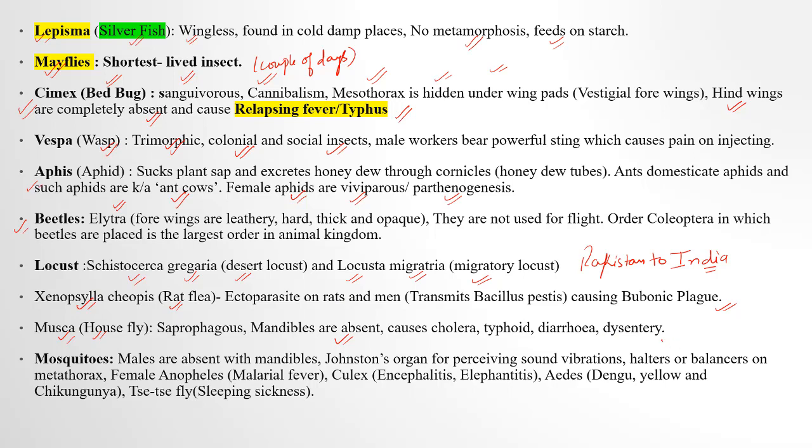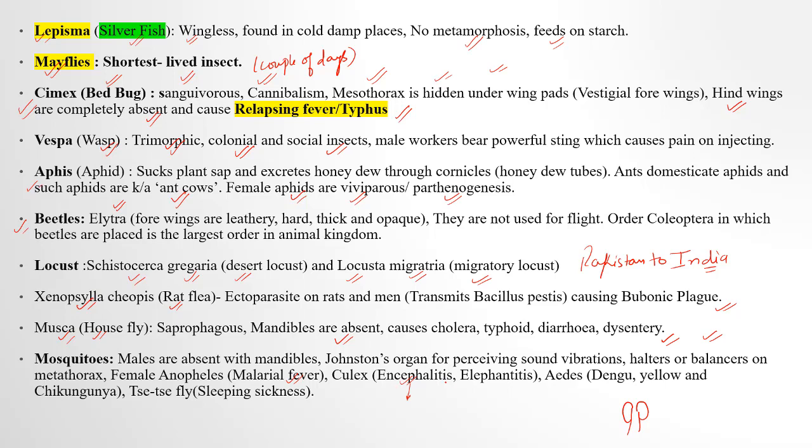Then here they have halteres or balancers on the metathorax. Metathorax has a cup shaped swelling, and they are known as what? Halteres and balancers. Female Anopheles causes malaria. Culex causes encephalitis, which is related to the inflammation of the meninges, known as meningitis, which leads to the following symptoms: drowsiness, headache, severe headache, cluster headache.